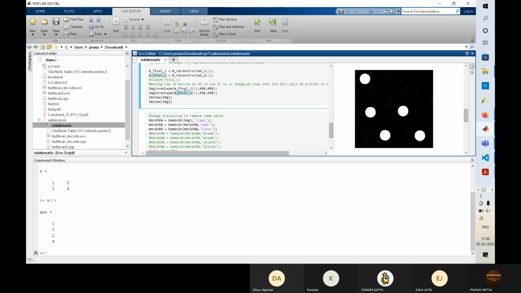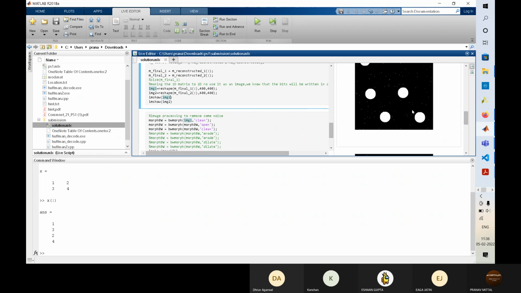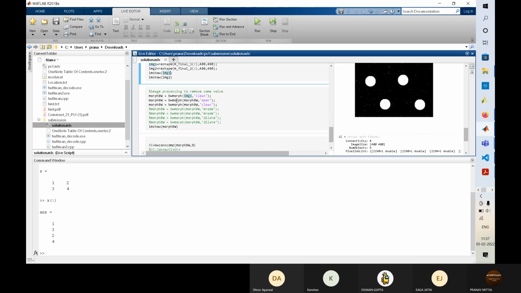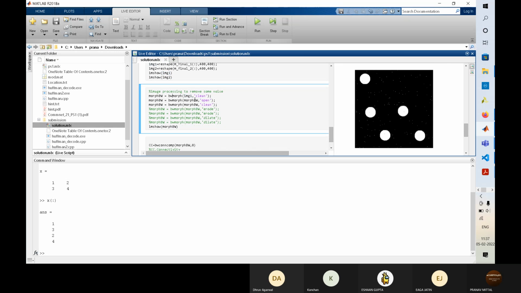Then I resize the whole message into 400 by 400. Then I show it to see what I have got. So here what you are getting is the monster hotspots, like they said in the PS. I'll use the bwmorph function, as they said in the note. This is like the morphological functions you might have seen in OpenCV. They are used to clean the image.